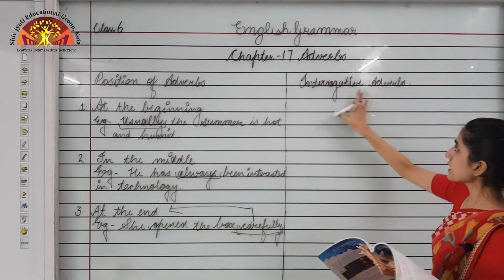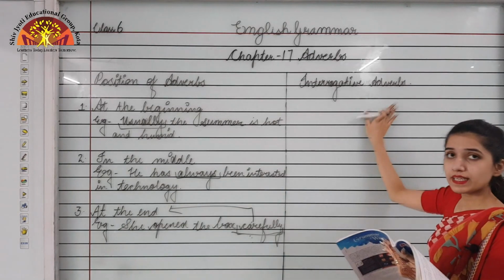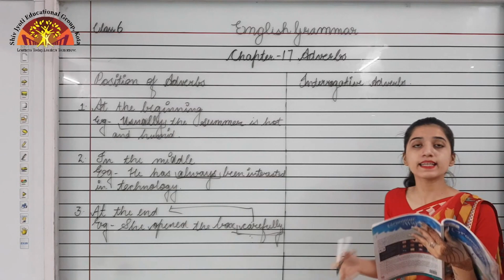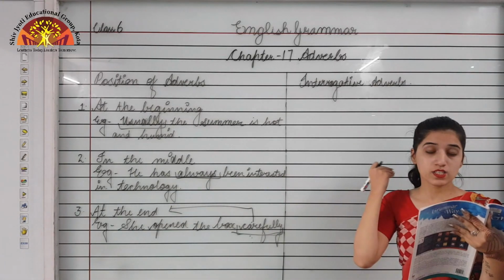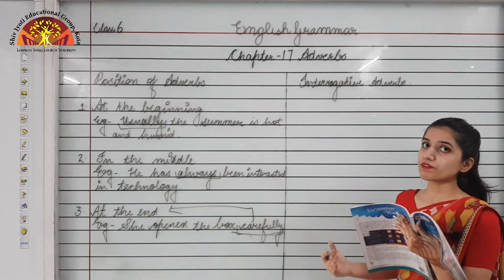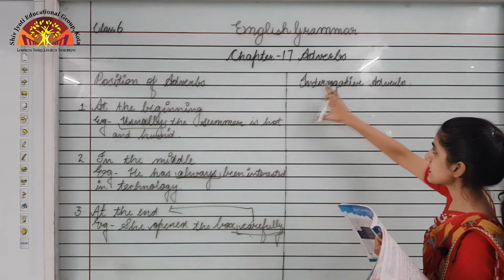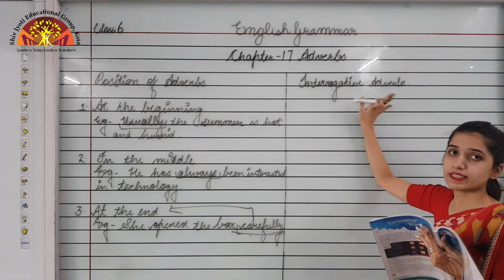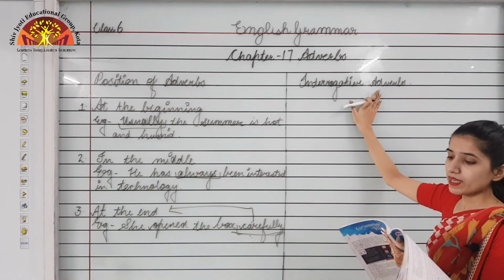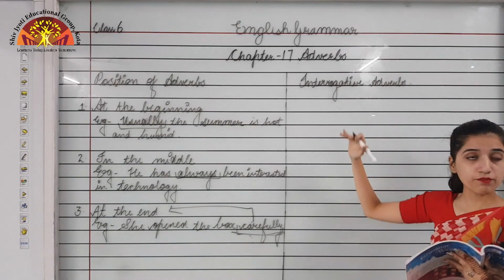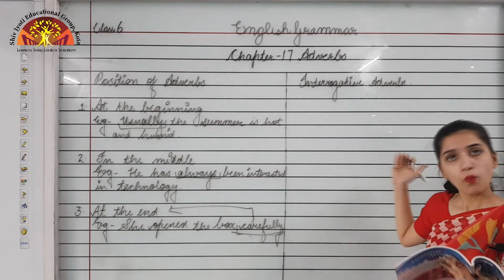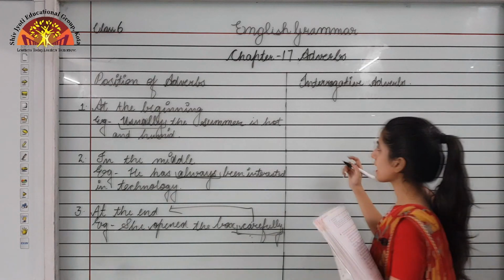So interrogative adverbs are adverbs that are placed at the beginning of the sentence to ask questions. When we have to ask questions, at the beginning of the sentence we will place these adverbs. Interrogative adverbs are then followed by the verbs.